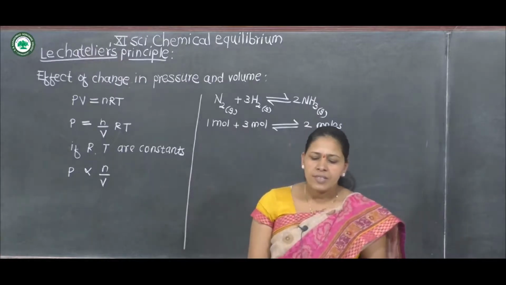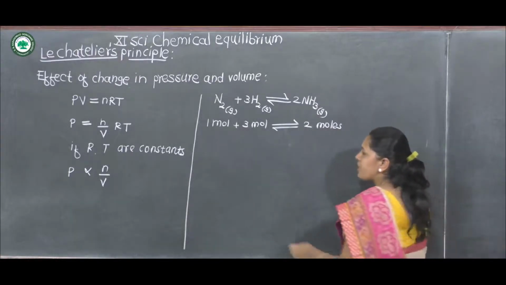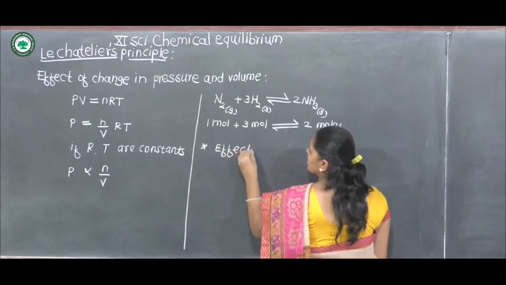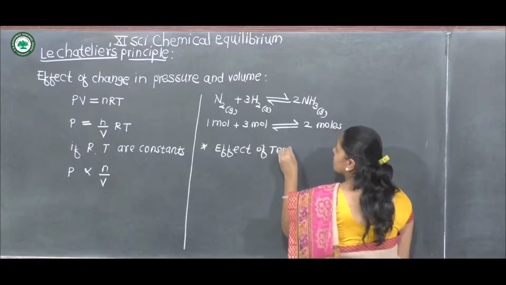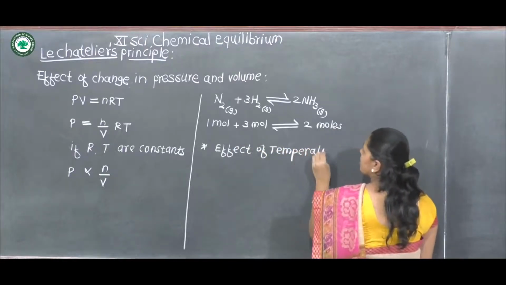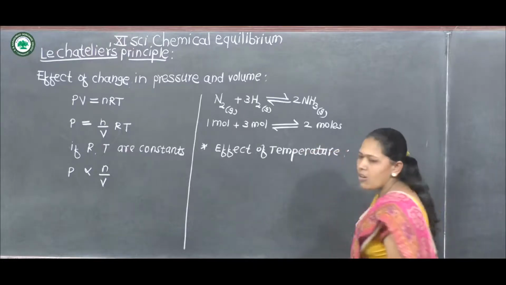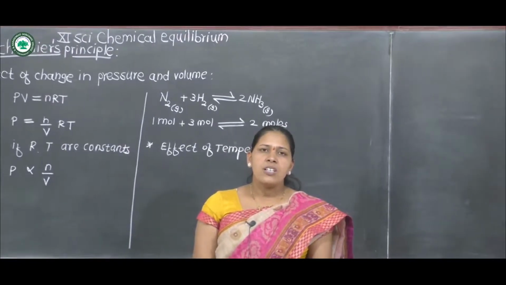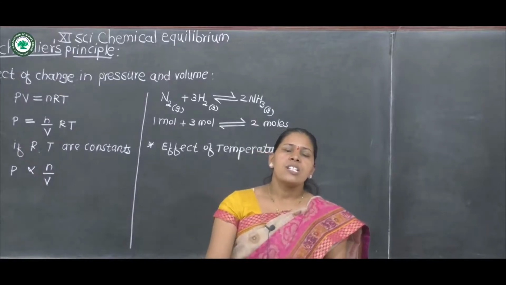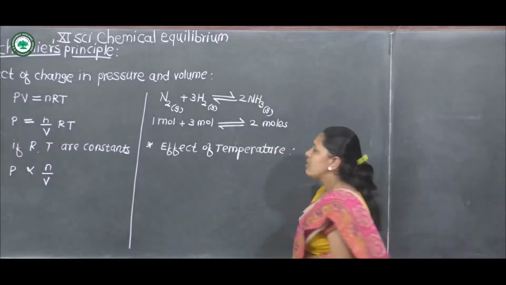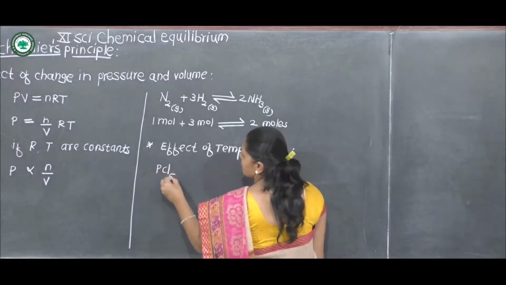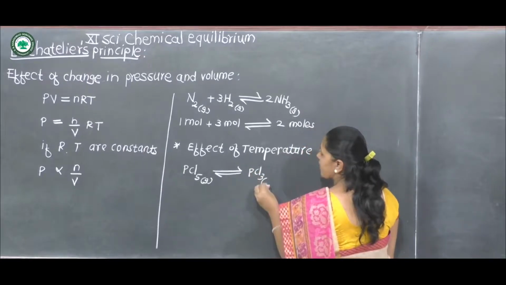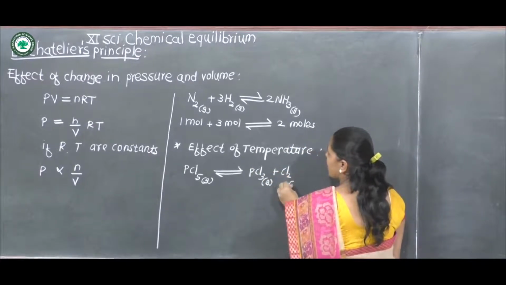Then next is the effect of temperature on equilibrium position. For the effect of change in temperature, consider again a reversible reaction: phosphorus pentachloride gives PCl3, phosphorus trichloride, plus chlorine gas.